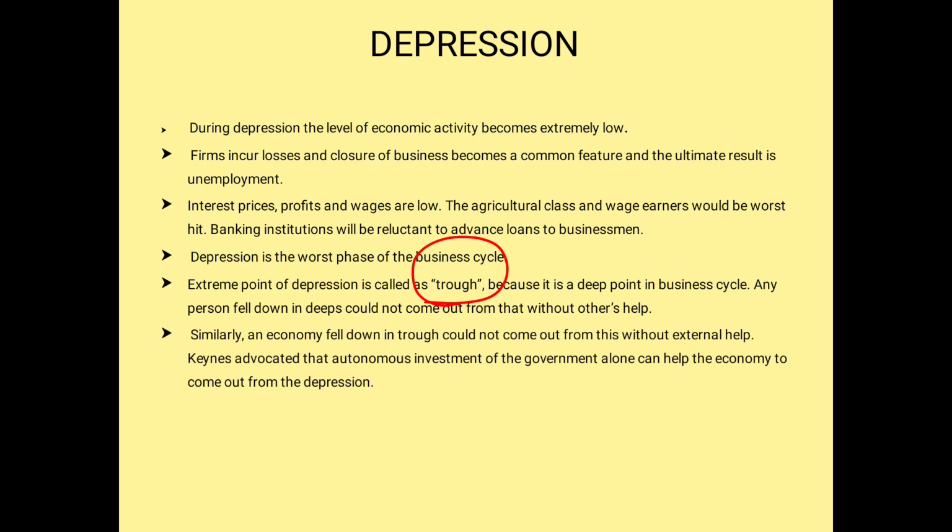You can advocate some autonomous investment that only the government can do, but there is no source of income for the government during this depression period. It has to make its investment from past savings.